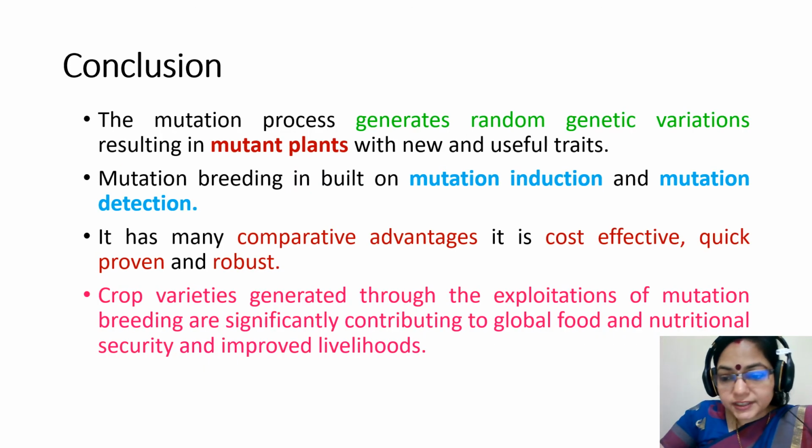Conclusion. In conclusion, we can say that the mutation process generates random genetic variation resulting in a mutant plant which is useful and new. Mutation breeding is built on mutation induction and mutation detection. It has many comparative advantages. It is cost effective, quick, proven and robust. The crop varieties generated through the exploitation of mutation breeding are significantly contributing to global food and nutritional security and have improved livelihoods.